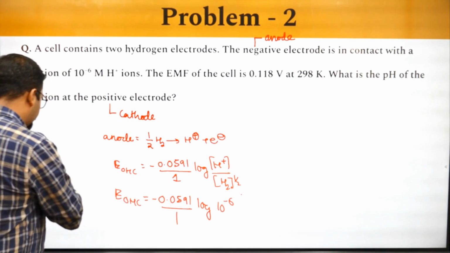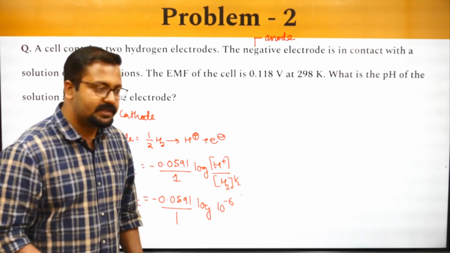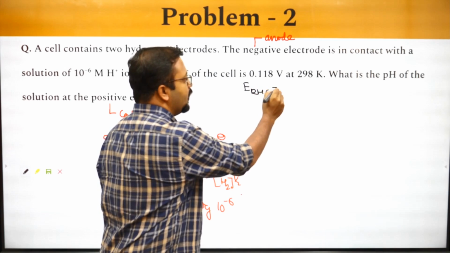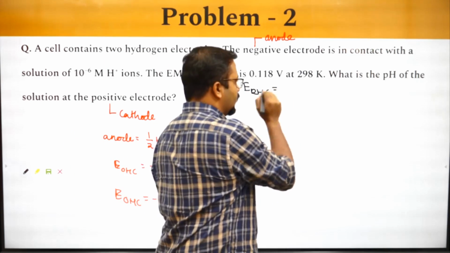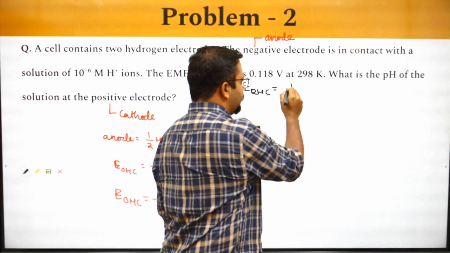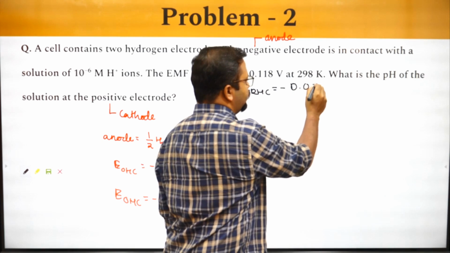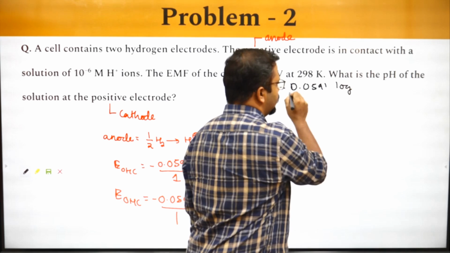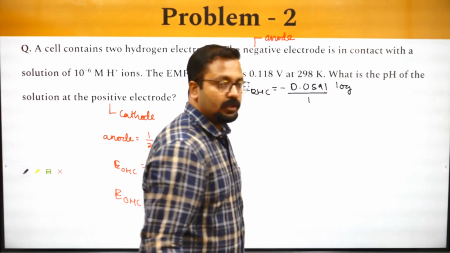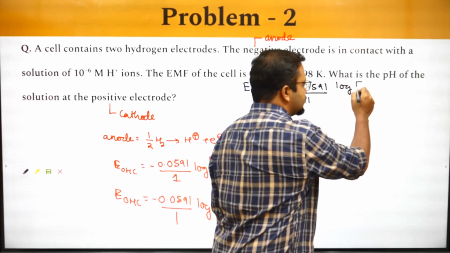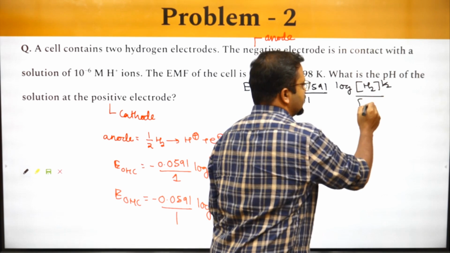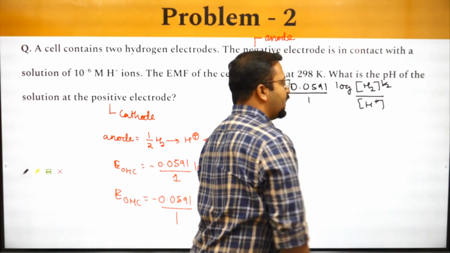Now I try to write it for the reduction half cell, which is again very easy to write. E for reduction half cell will be written as minus 0.0591 by 1 log of hydrogen to the power 1 by 2 by H plus. Why do I write this?